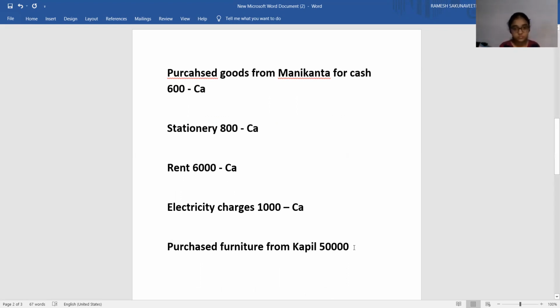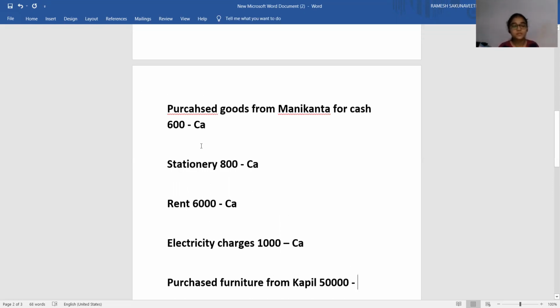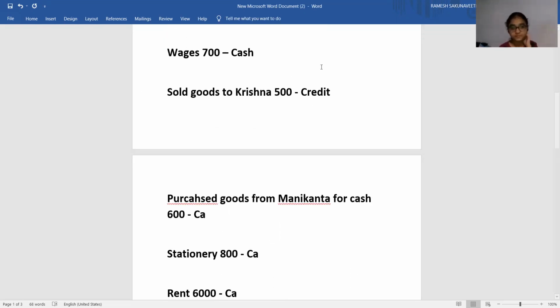Purchased furniture from Kapil. Is it cash or credit? Cash. Where is the word cash? 50,000 is mentioned. In every sentence the amount is there, no? But it does not imply that we paid him. So here also, sold goods to Krishna is there, 500 is there, the amount is there, but nothing is mentioned that we paid him.